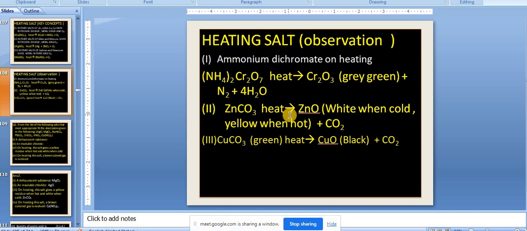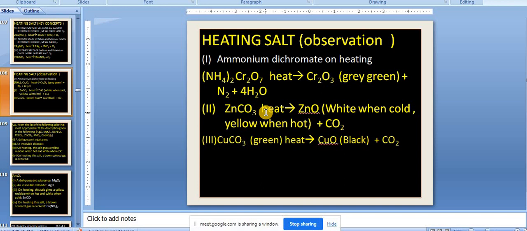Zinc carbonate, when heated: zinc salts are normally white, but when you heat zinc carbonate, you get zinc oxide and carbon dioxide. And you will be happy to know that zinc oxide is white when it is cold, and when it is heated, it becomes yellow.